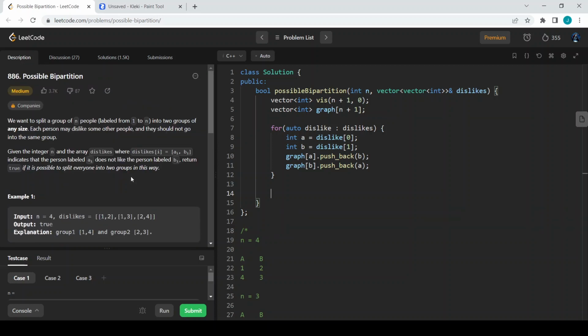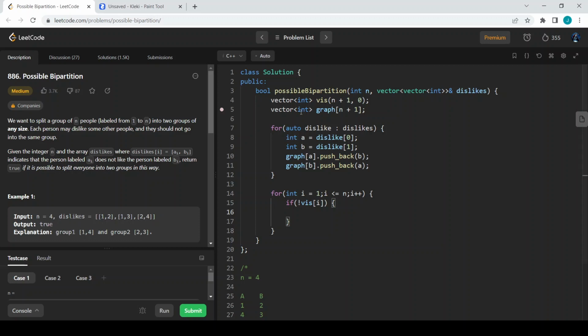So how can we check whether this graph is bipartite or not? Let us consider this is going to be a disconnected graph, in the sense we have multiple components. Considering we have multiple components, we can run a for loop, int i equals 1, i less than or equals to n, i plus plus. If visited of i is not yet visited, we want to visit this node and color the node, in the sense we want to give it the group IDs.